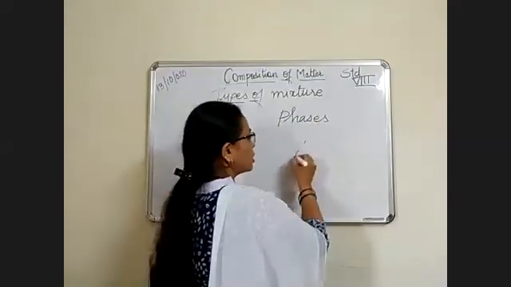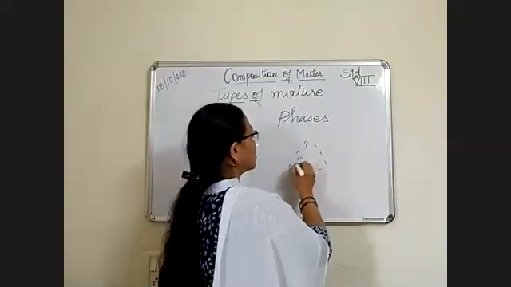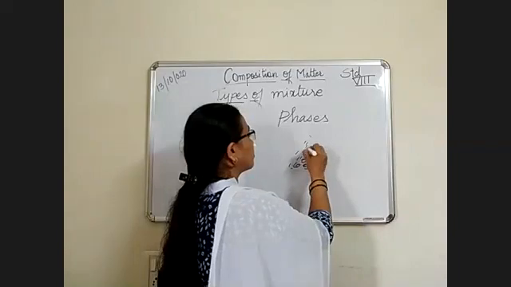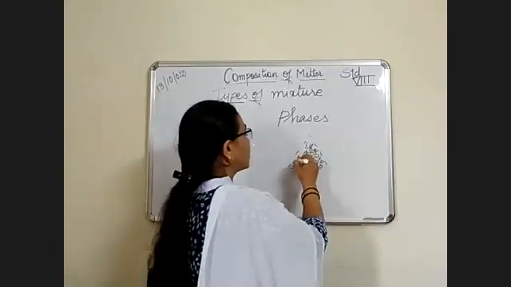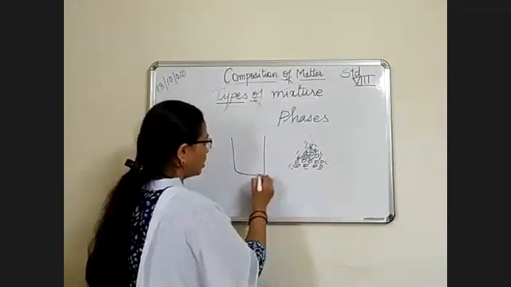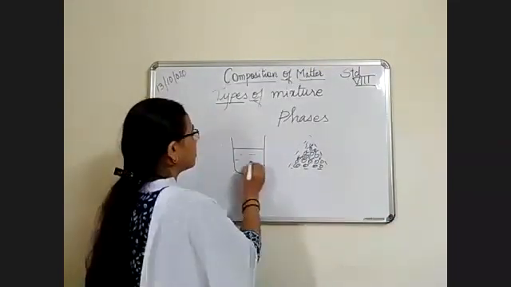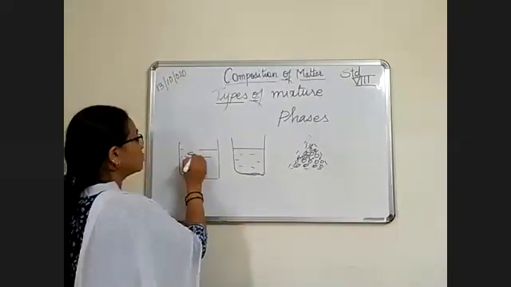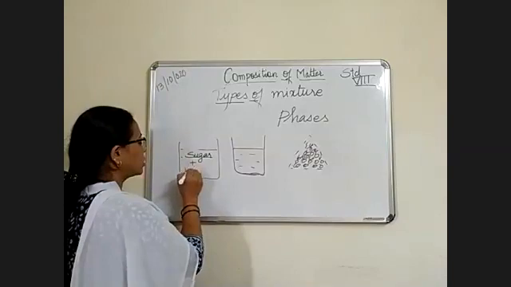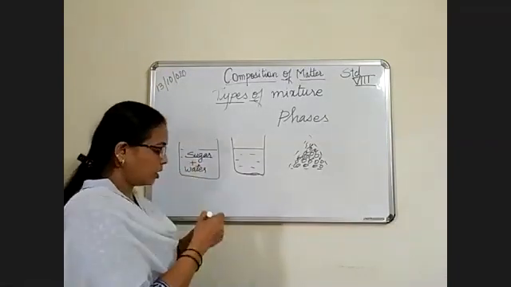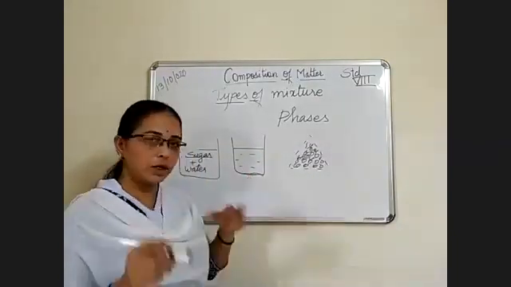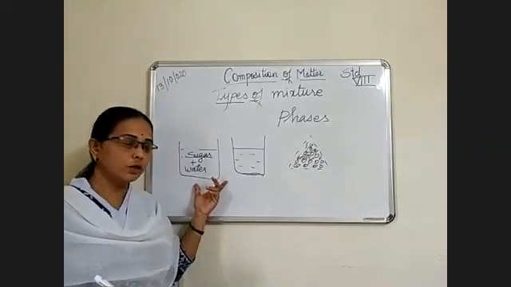Suppose there is a heap of stones here, or a glass of water, or a glass of water mixed with sugar, that is sugar solution. In these three things, one is the heap of stones, another is only the water, and the other is sugar solution.